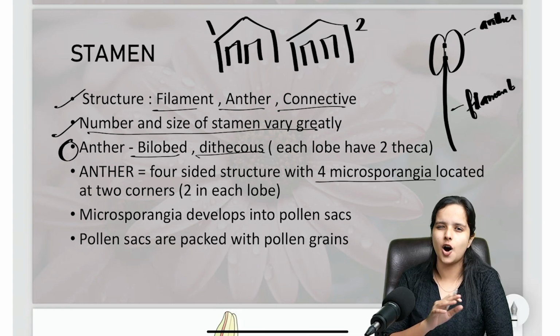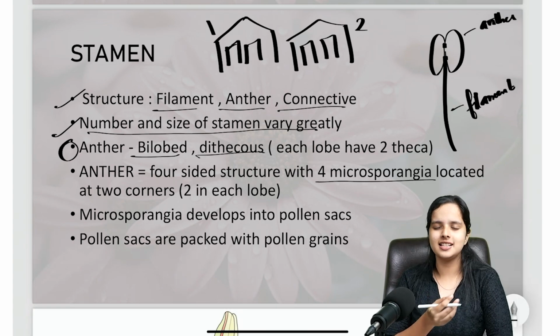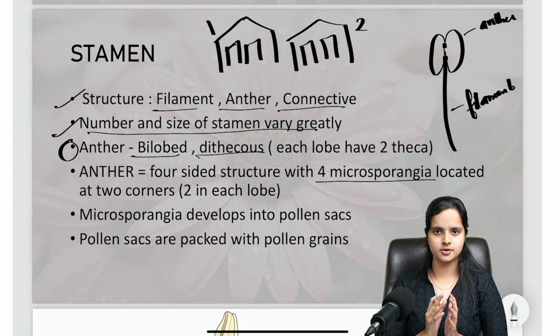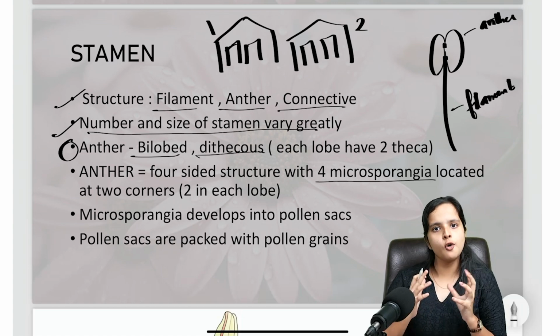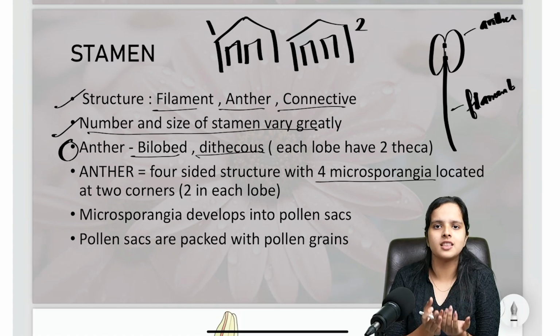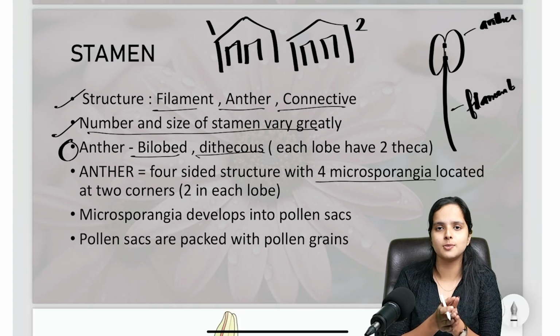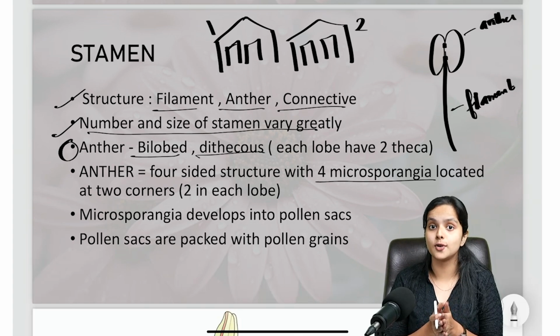Microsporangia and theca are all simultaneously used. It doesn't differ much, so you may not confuse with all that. Just understand there are 4 rooms, right? These 4 rooms can be called theca. Also, it can be called microsporangia, or microsporangium in singular. Microsporangia is the plural term.